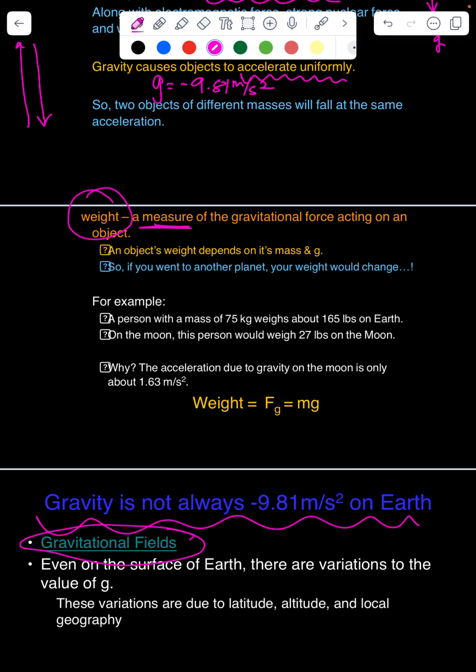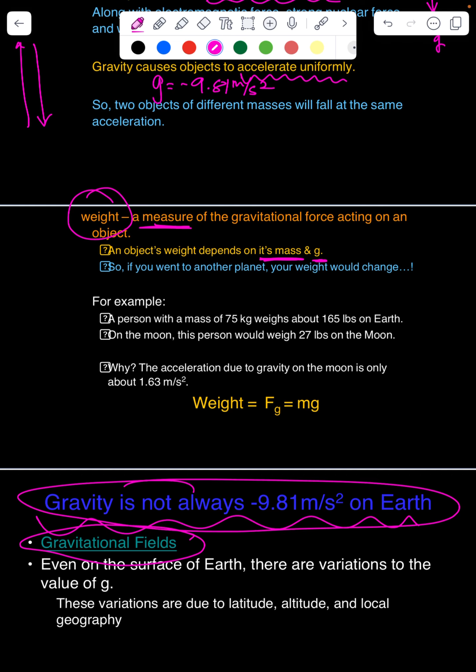All right, so weight is just a measurement of the gravitational force that's acting on a mass. An object is always going to have a mass. An object's weight depends on both the object's mass and the acceleration due to gravity. Because acceleration due to gravity changes, our weight would also change. Our mass would stay the same, but our weight would change.